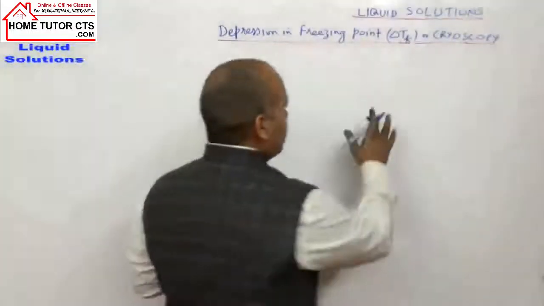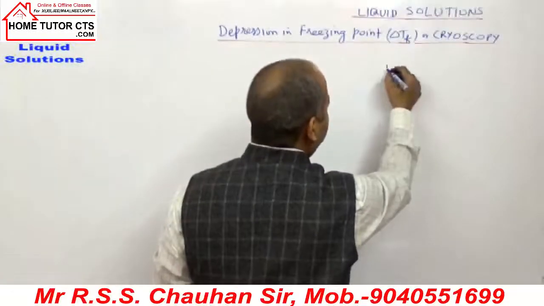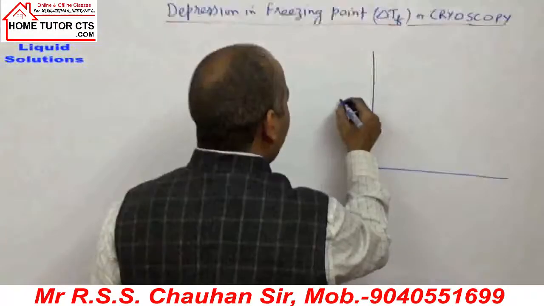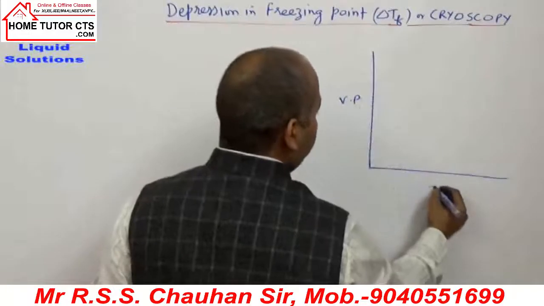How can we explain it first? Graphically we can explain it here. We can take the vapor pressure and temperature graph again.